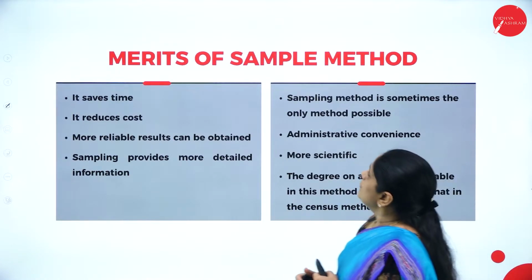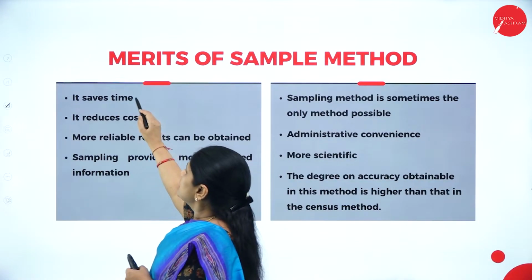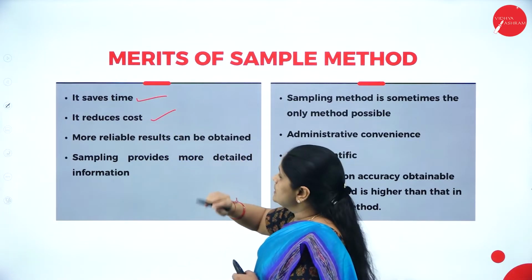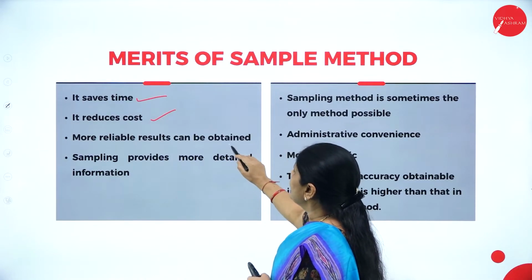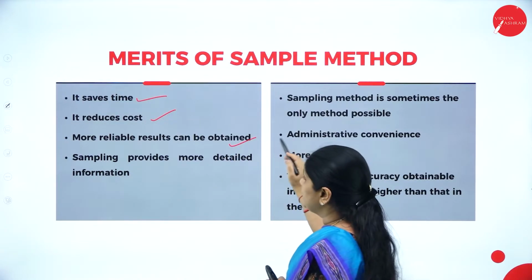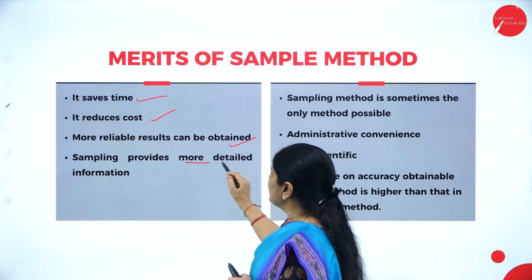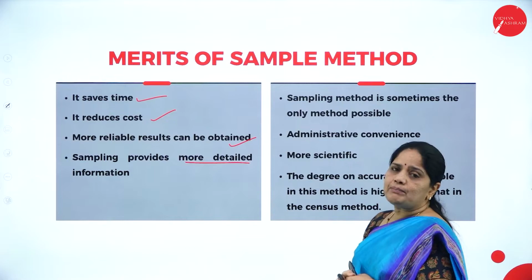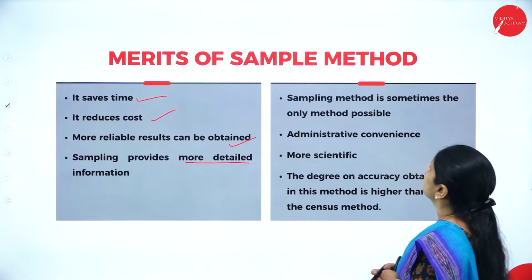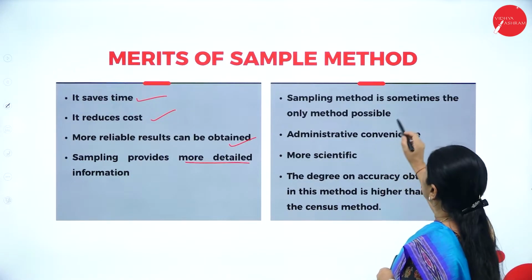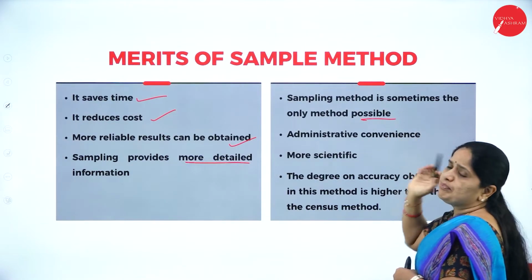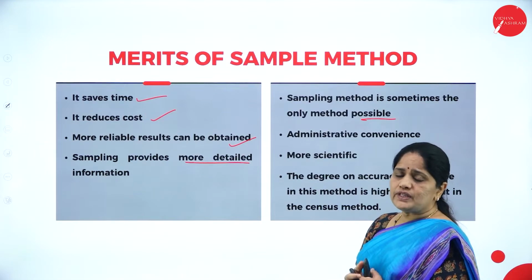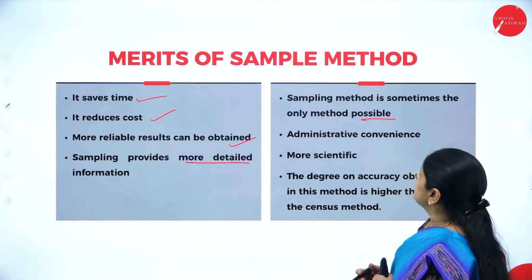Then, what are the merits of the sample method? The first one is that it saves time. Second, it reduces cost. Third, more reliable results can be obtained. Fourth, sampling provides more detailed information. Then, the sampling method is sometimes the only method possible. For collection of information relating to certain aspects of the population, this is the only method available.